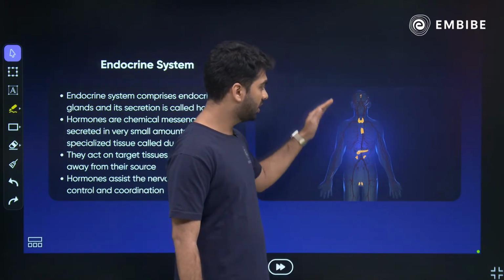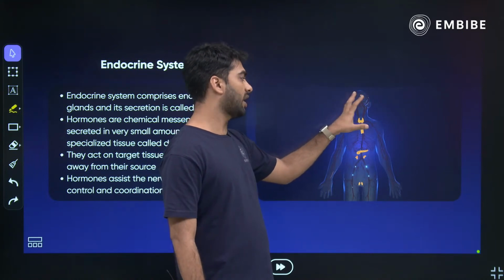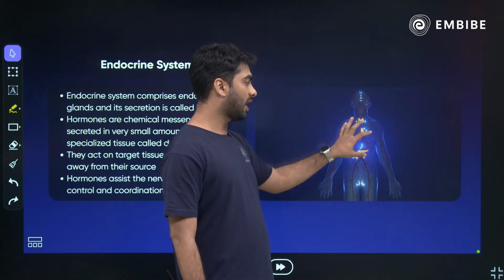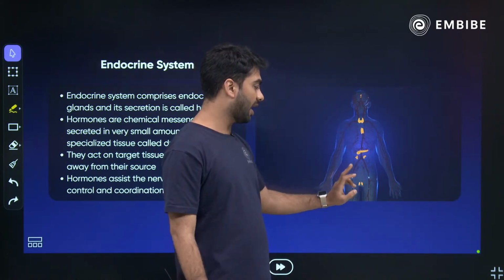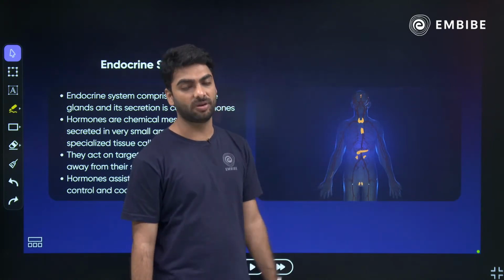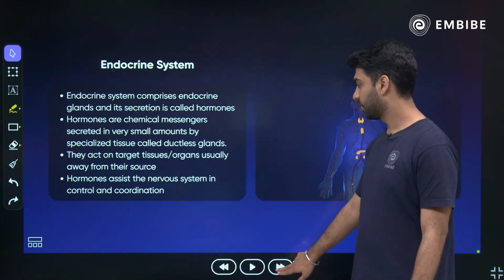You can see over here, these are the different endocrine glands. You have got hypothalamus, pineal gland, the thymus gland, the pancreas, adrenal gland, testes in males and ovaries in females. ठीक है, these are your different endocrine glands.